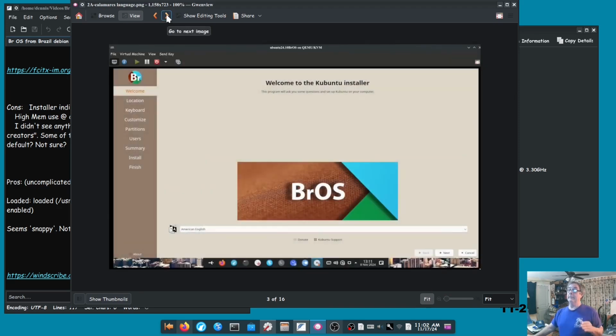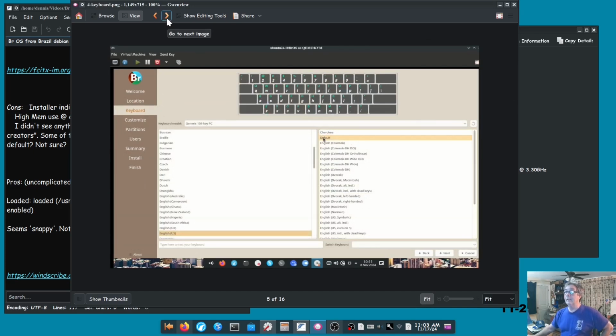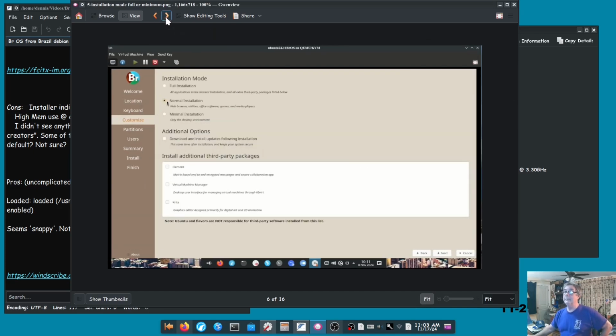and I come up, and this is the first screen of a Calamares installer. I looked in the start menu, typed in installer, and it said install system, and this is what comes up. And you can see this is all in English. So let's go to the next one. This is all in English. Select your location, time zone, your keyboard, all in English.